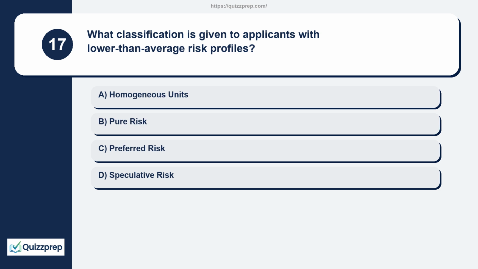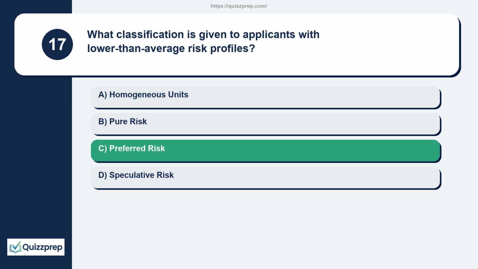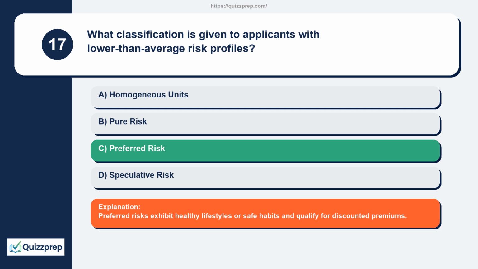Question 17. What classification is given to applicants with lower than average risk profiles? Homogeneous units, pure risk, preferred risk, speculative risk. Preferred risks exhibit healthy lifestyles or safe habits and qualify for discounted premiums.